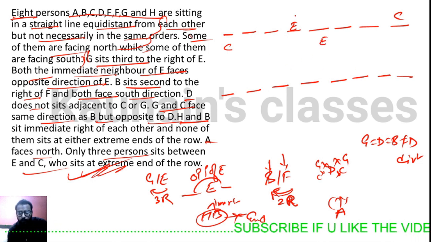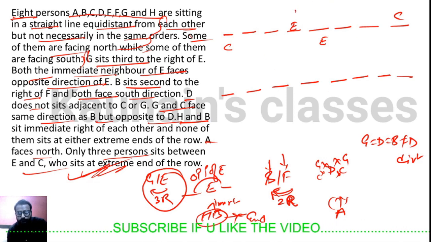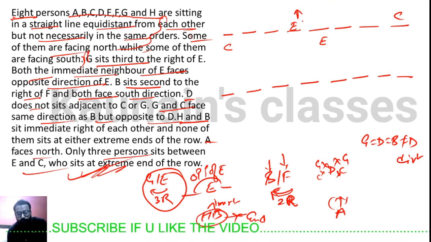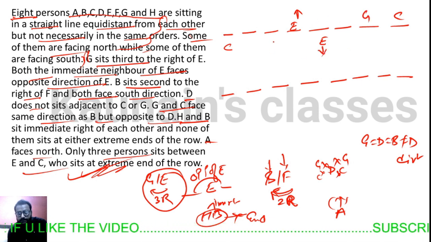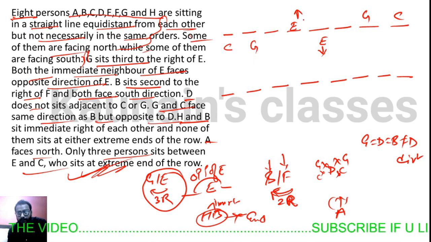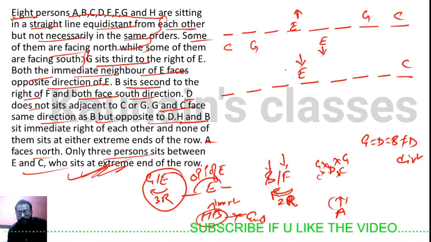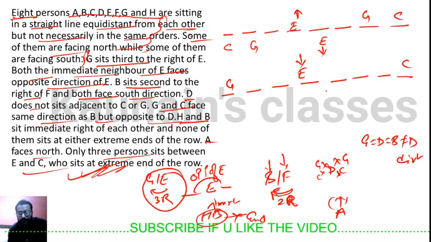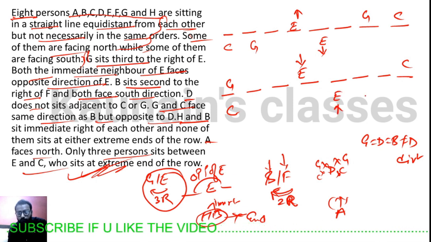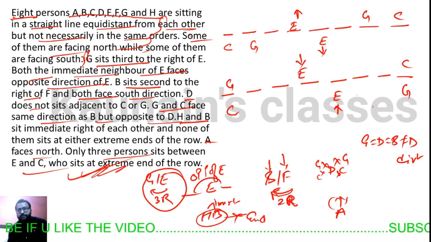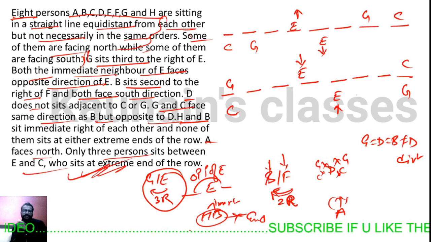Okay, now G sits third to the right of E. If E is facing northward, then first right, second right, third right, G will be here. If E is facing south, then first right, second right, third right, G will be here. We can make 2 cases more: E is here facing south and C is here, and first right, second right, third right, G is here. And C is here, 1, 2, 3 person gap, E is here facing northwards, and 1, 2, 3, G is here, third to the right. Don't worry, this is a prelims level puzzle and the cases will be eliminated just like that.